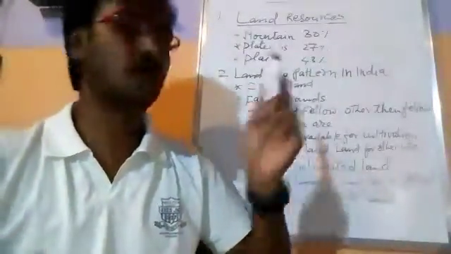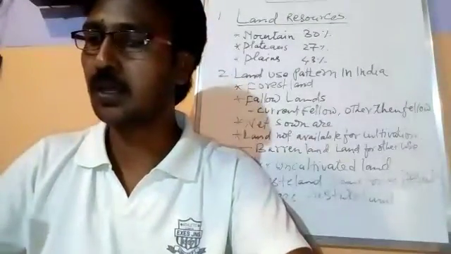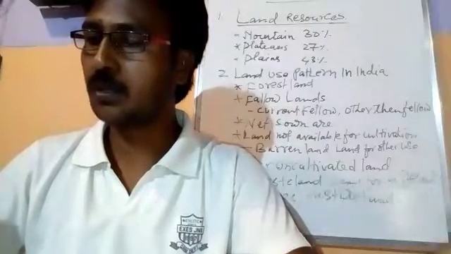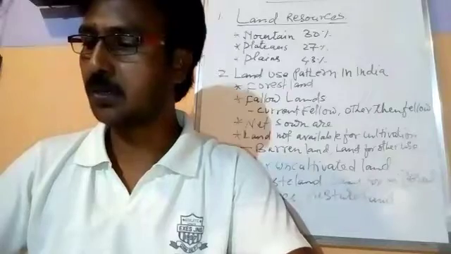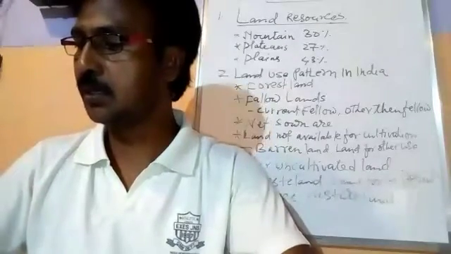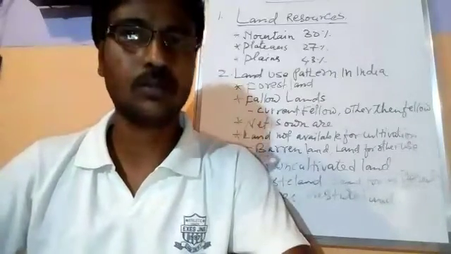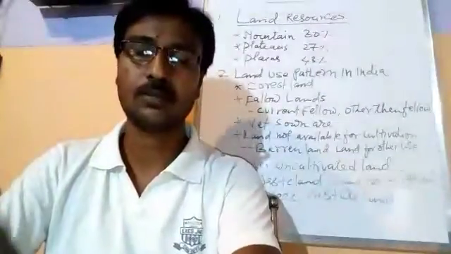When I say fallow land, what is the meaning of fallow land? The fallow land means the land which is left uncultivated for 1 or more than 1 year.